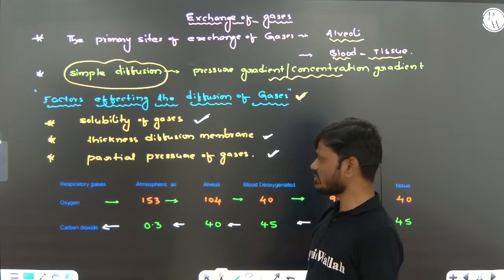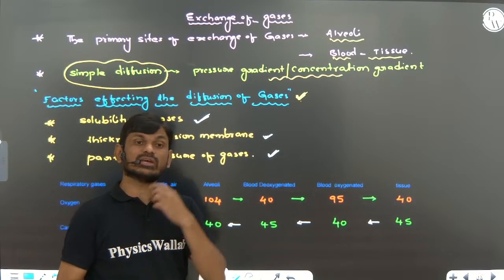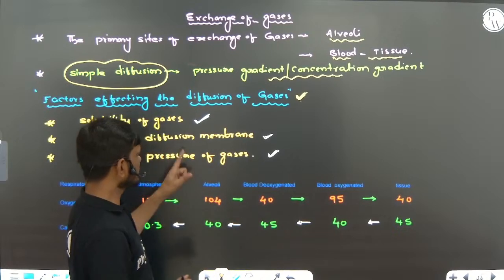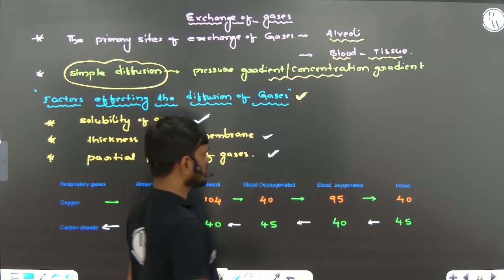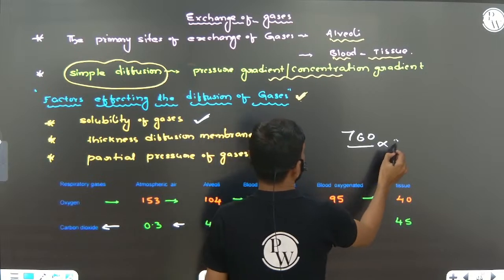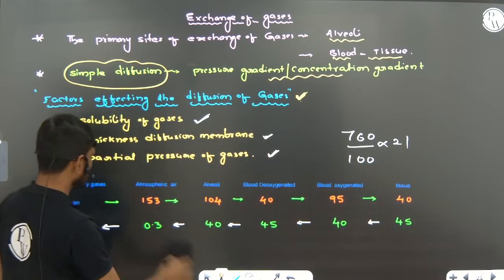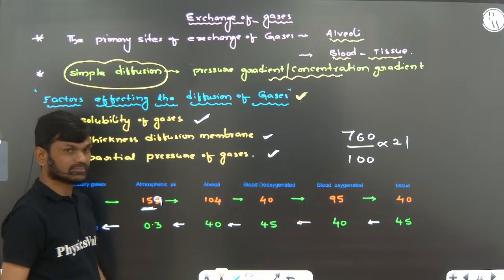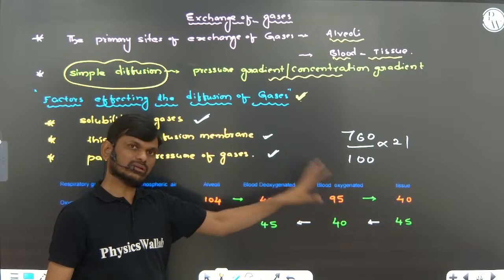Partial pressure of gases means the pressure contributed by an individual gas in a mixture of gases. Atmospheric air pressure is 760 mmHg, and the percentage of oxygen is 21. So you calculate, 760 times 21 over 100, and you get the partial pressure of oxygen, 159 mmHg.